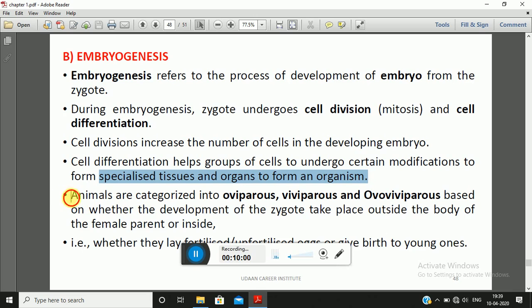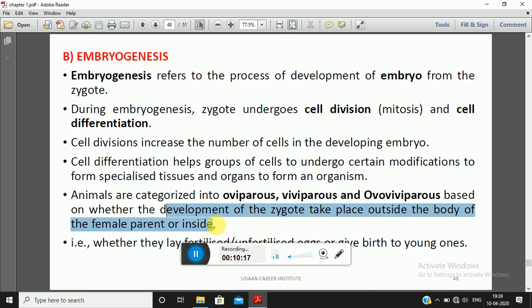Now, the animals are categorized into oviparous, viviparous, and ovoviviparous. These are the three different classes in which animals are categorized depending upon whether the development of the zygote takes place outside the body of the female parent or inside the body of the female parent.